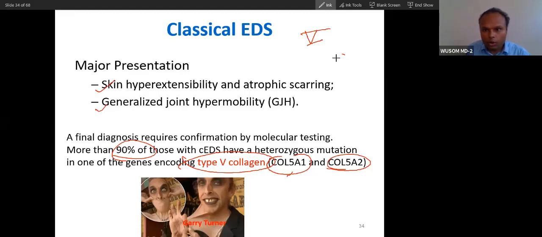Why? So I told you, remember this type 5 collagen is associated with the cell surface, and it helps the cell surface to attach to the connective tissue. So what will happen is the skin is attached to the connective tissue. This is skin. Remember, this is skin attached to connective tissue through type 5 collagen. If type 5 collagen is not there, it is not attaching this cell, so what will happen? This skin will have more freedom of flexibility, and then the skin will be very much flexible.